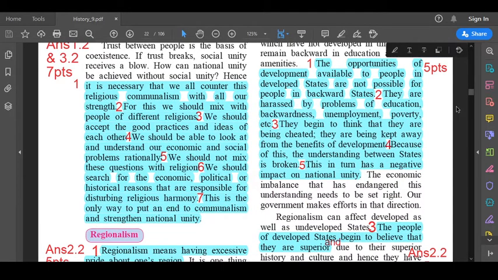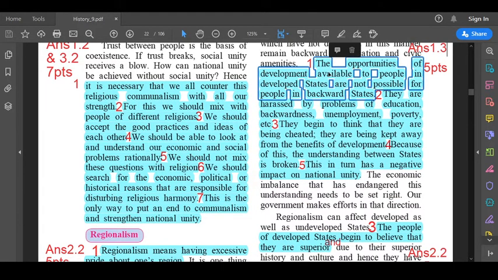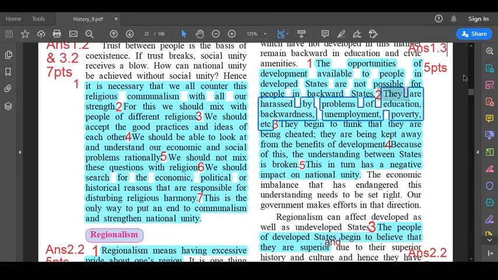Answer 1.3, first point. The opportunities of development available to the people in developed states are not possible for people in backward states. Second point, they are harassed by problems of education, backwardness, unemployment, poverty, etc. Third, they begin to think that they are being cheated.